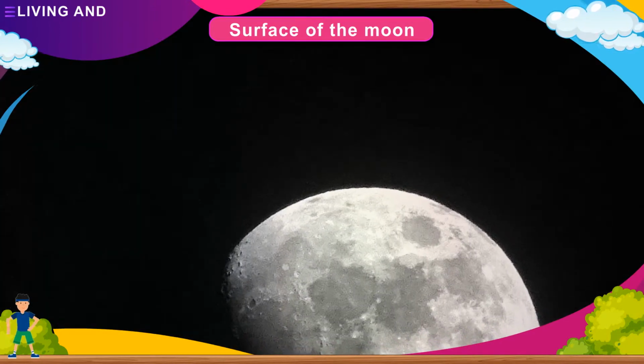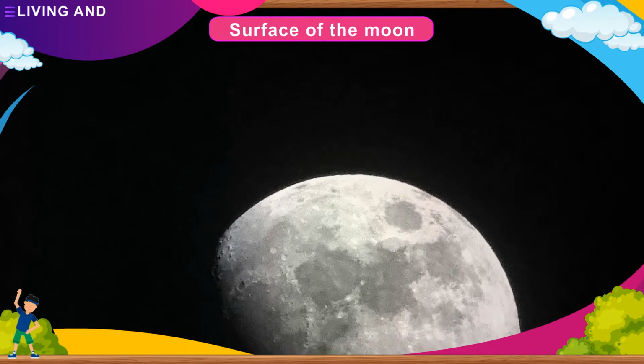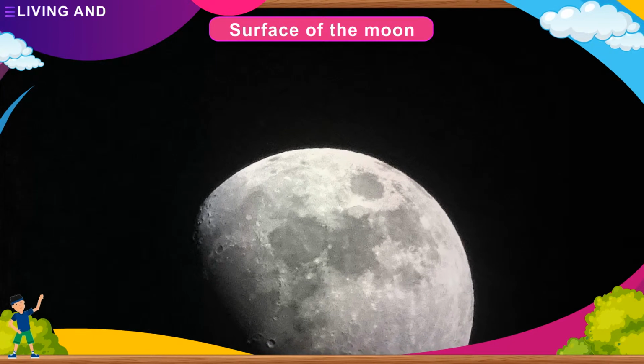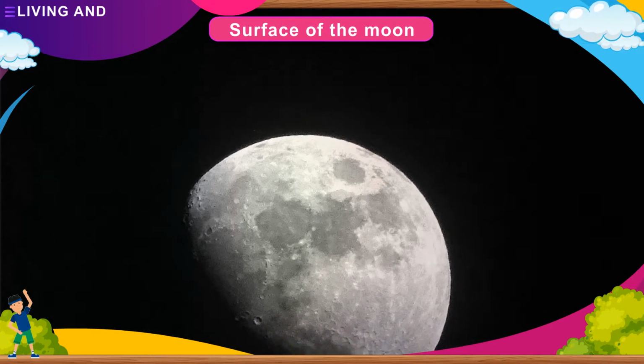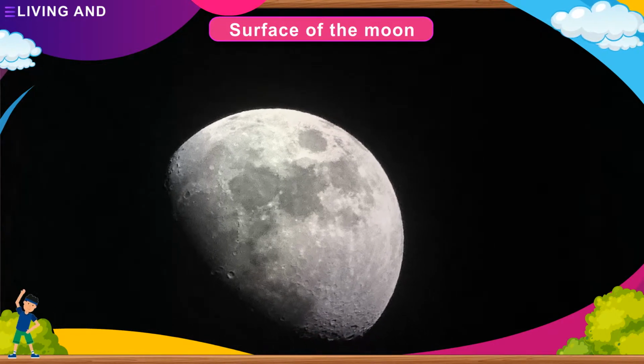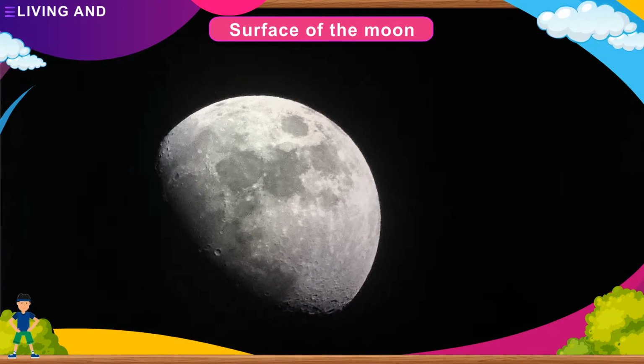The surface of the Moon is not smooth. It has flat plains and high mountains. On a clear night, you can see dark spots on the Moon's surface. These dark spots are actually big hollows called craters.